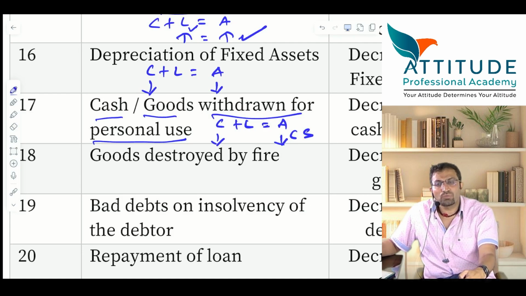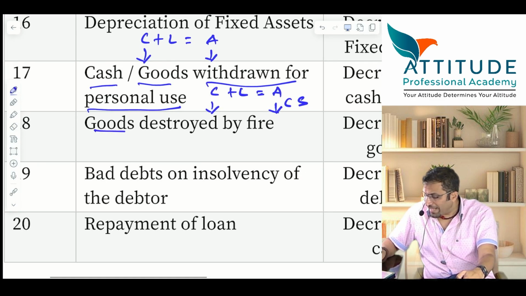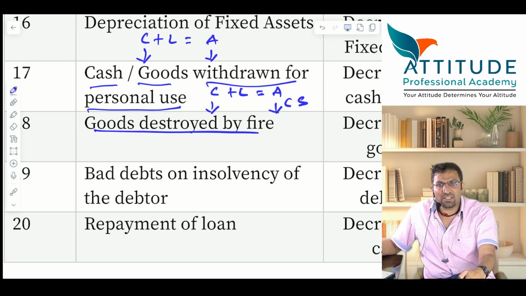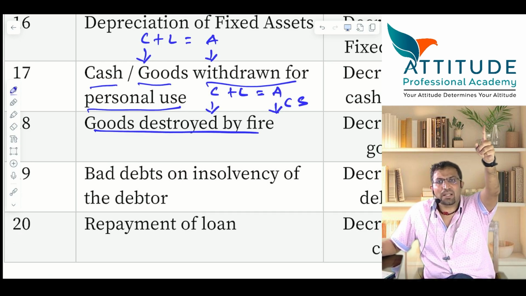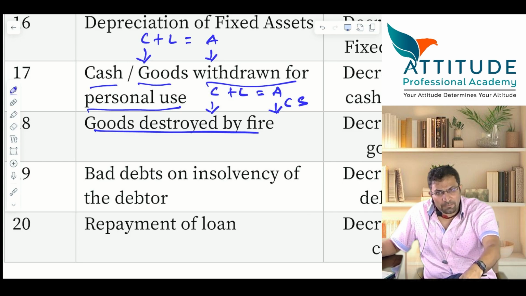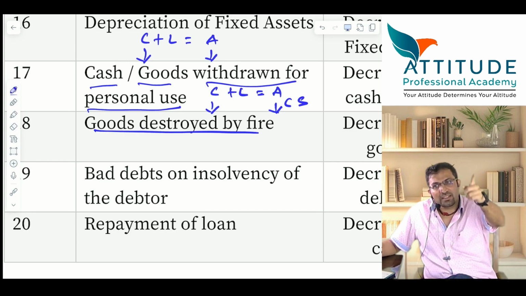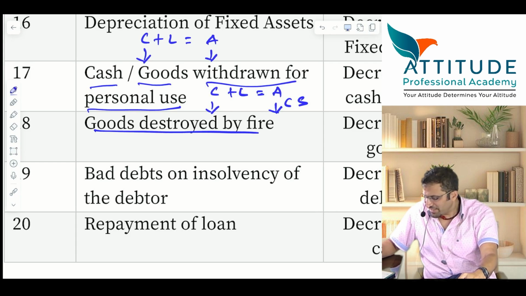Yes or no? Goods destroyed by fire. Obviously asset reduces. Purchase account is credited. Loss by fire account is debited. If losses increase, it reduces the profit. If profit reduces, capital also reduces. So capital reduces and asset also.